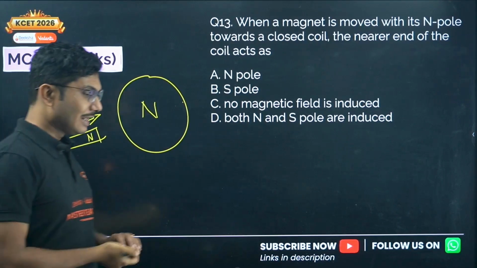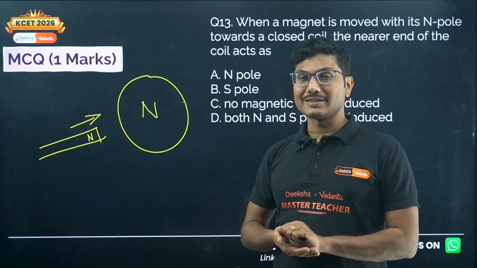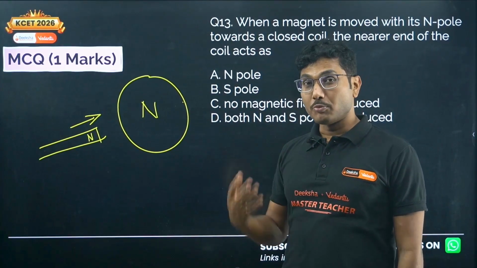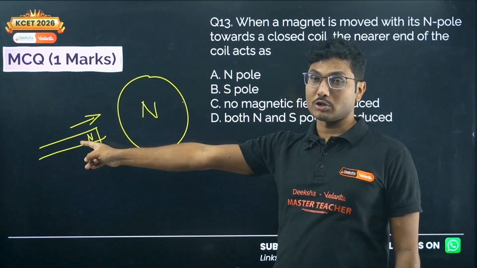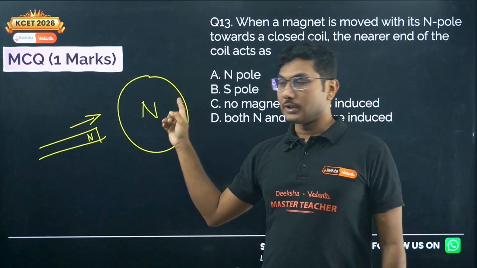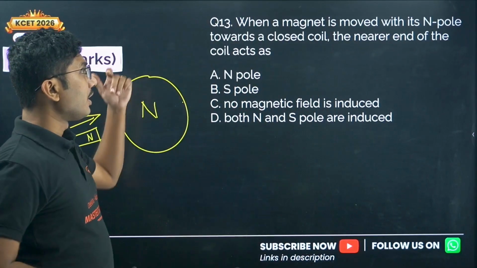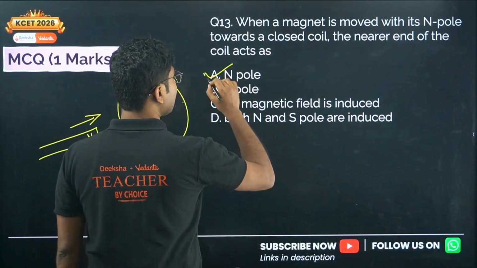That is Lenz's law. Lenz's law says that the direction of current is such that it tries to oppose the cause of the motion. The cause of the motion is the motion of the north pole. So that's why it will produce a north pole on the side of the coil facing the magnet. So the nearer end of the coil will be a north pole. So the correct answer is option A.